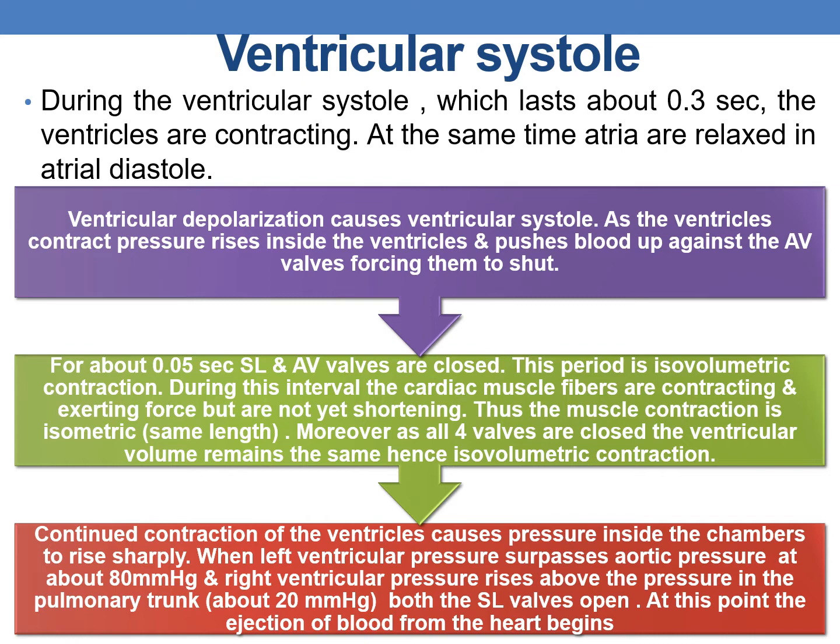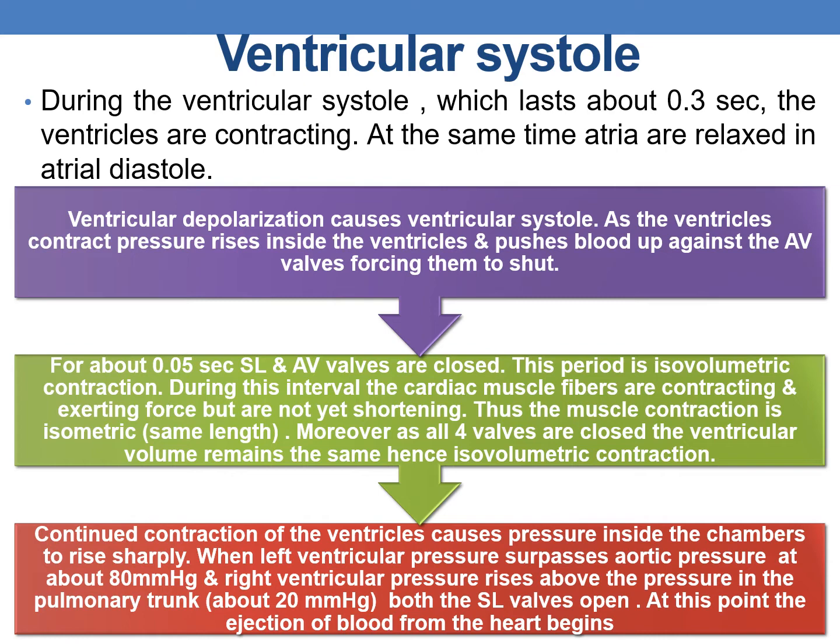During this interval, the cardiac muscle fibers are contracting and exerting force, but are not yet shortening. Thus, the muscle contraction is isometric, that is, of the same length. Moreover, all four valves are closed, so the ventricular volume remains the same. Hence, the term isovolumetric contraction.